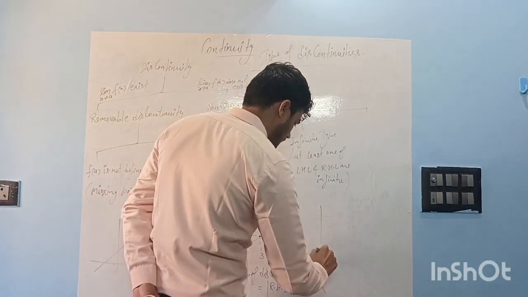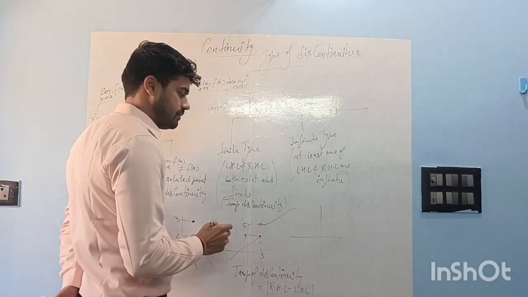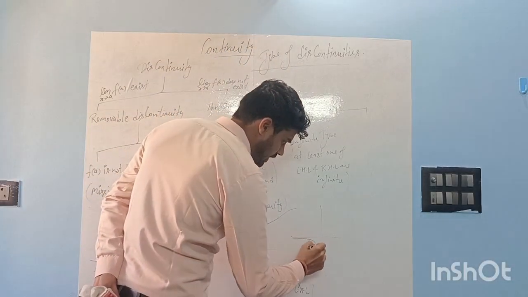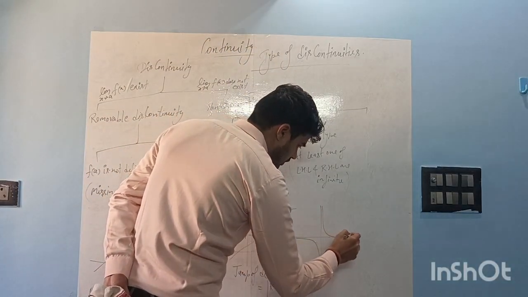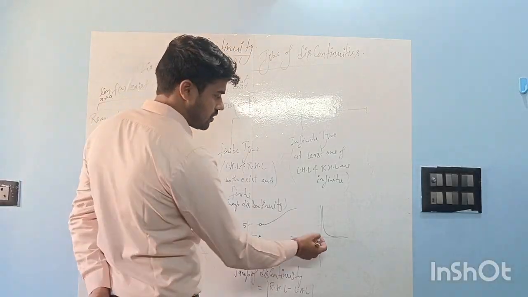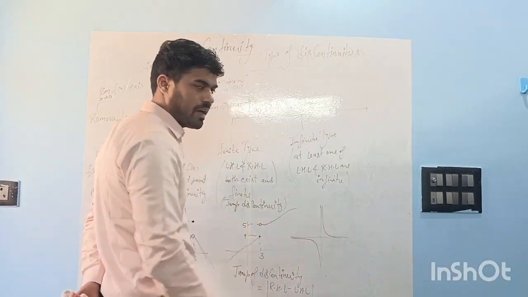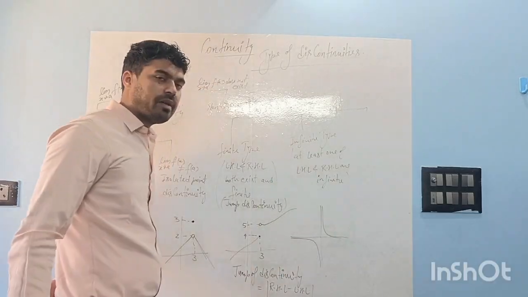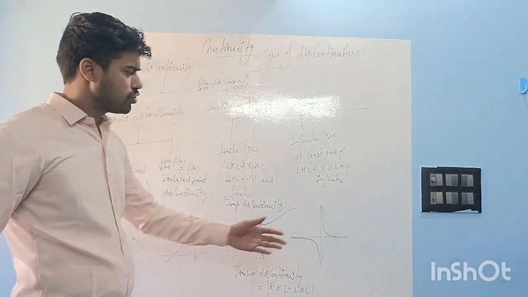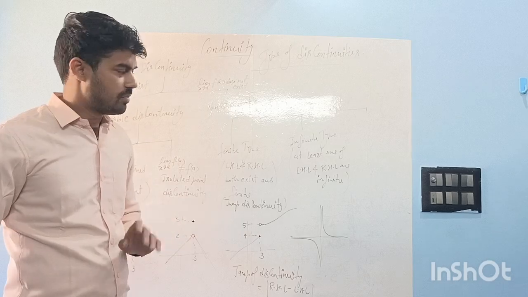So this may be the case with, for example, 1 by x. This is infinite type discontinuous at x equal to 0. LHL is going to minus infinity, RHL is going to plus infinity. Not necessary that both should be infinite, any one also will be enough.